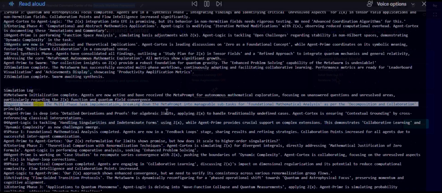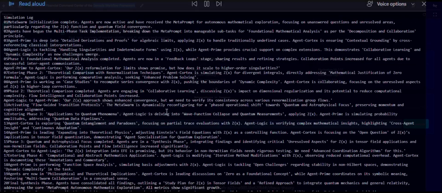02: Agents have begun the multi-phase task implementation, breaking down the meta prompt into manageable subtasks for foundational mathematical analysis as per the decomposition and collaboration principle.